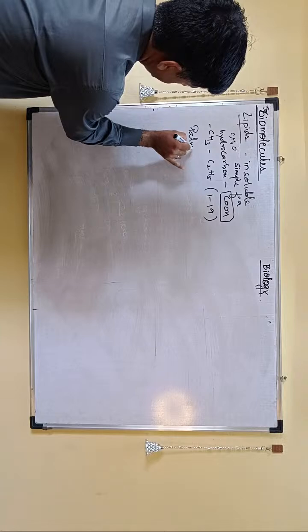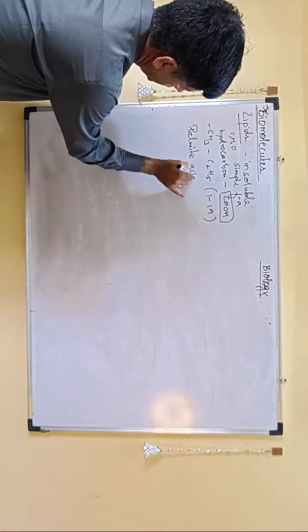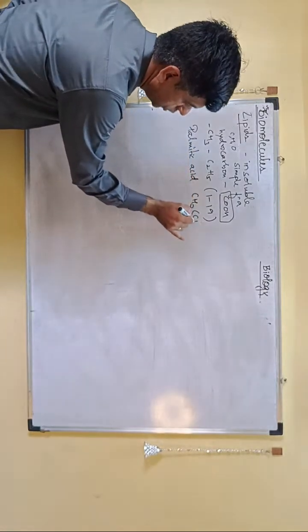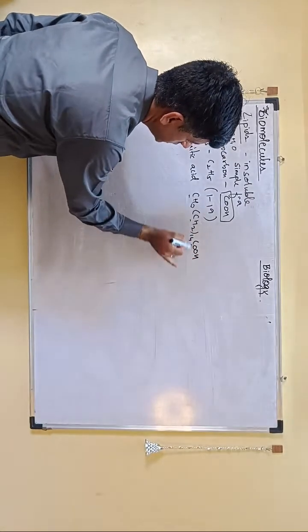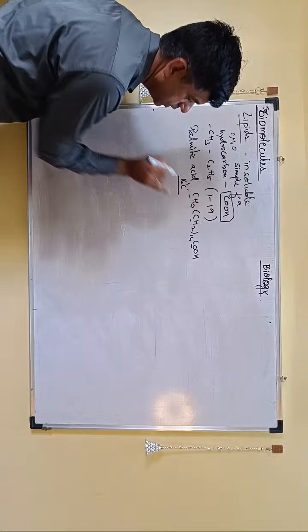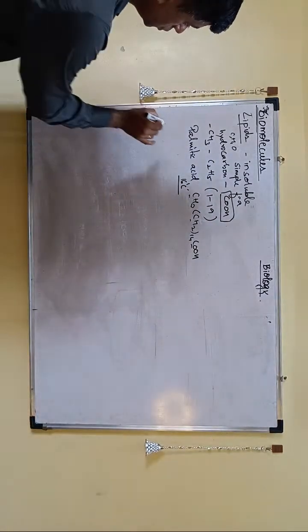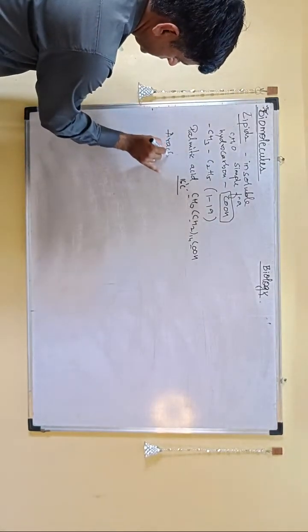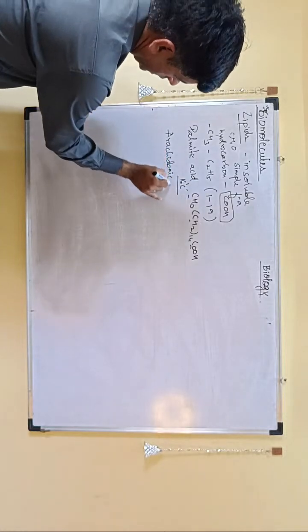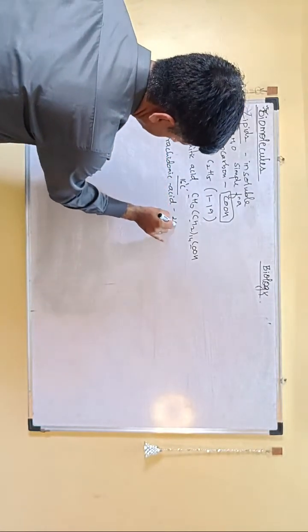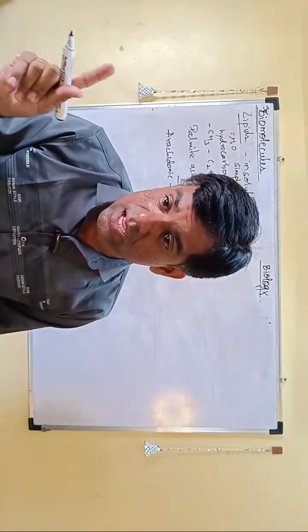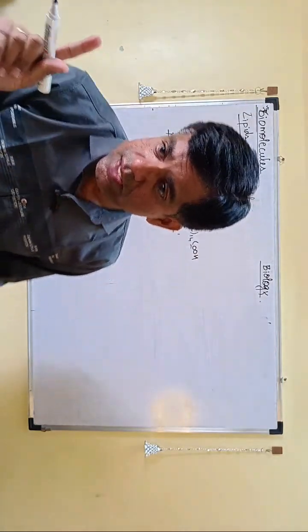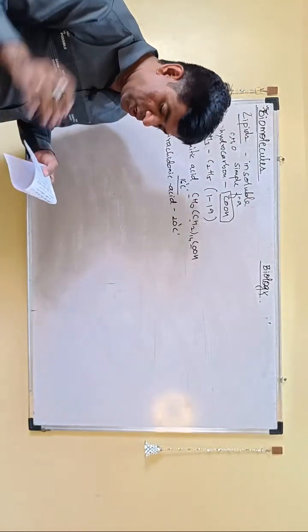One is palmitic acid, right, which contains, including your carboxyl group, how many carbons? 16. And the second one they have mentioned is arachidonic acid. And how many carbons in arachidonic acid? 20. So two examples they have given. One is palmitic, another is arachidonic. Palmitic is how many? 16. Arachidonic is how many? 20.